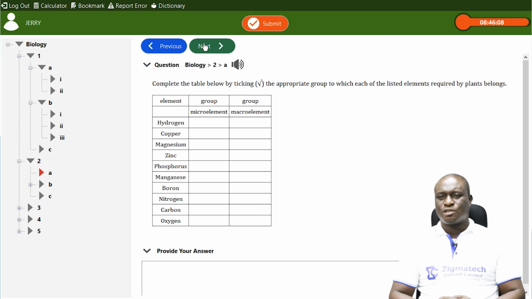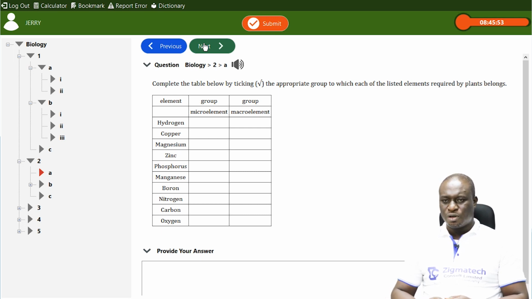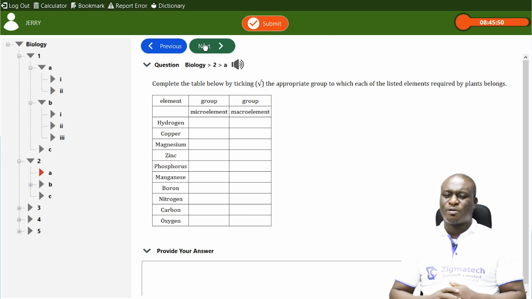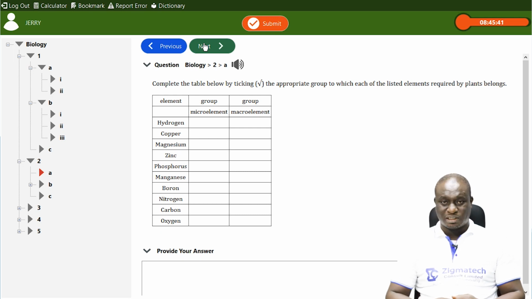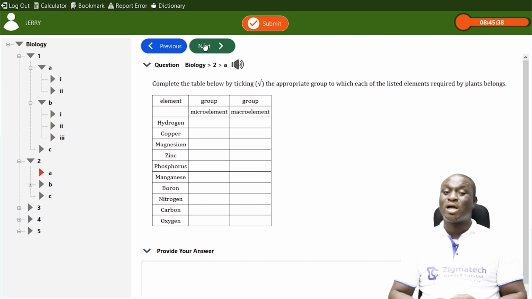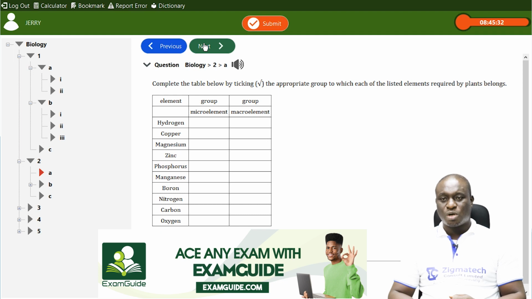Next, question 2. It said, complete the table below by ticking the appropriate group to which each of the listed elements required by plants belong. Now, this brings us to mineral requirements in plants. Plants require minerals for healthy growth and development of most young plants. For growth to take place, minerals must be in place. These minerals are divided into 2.